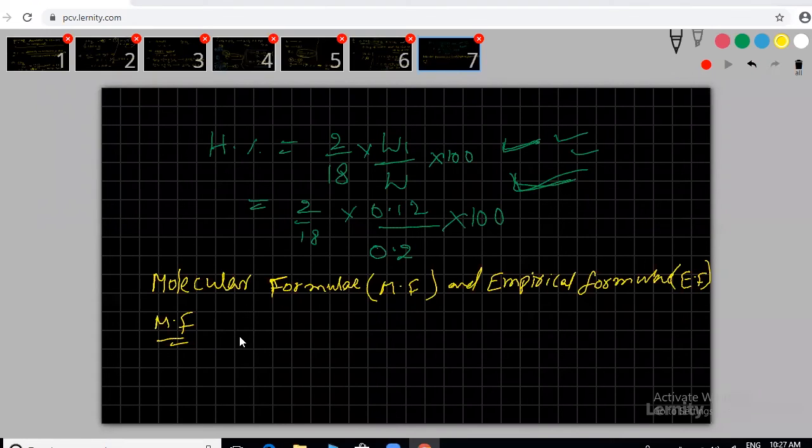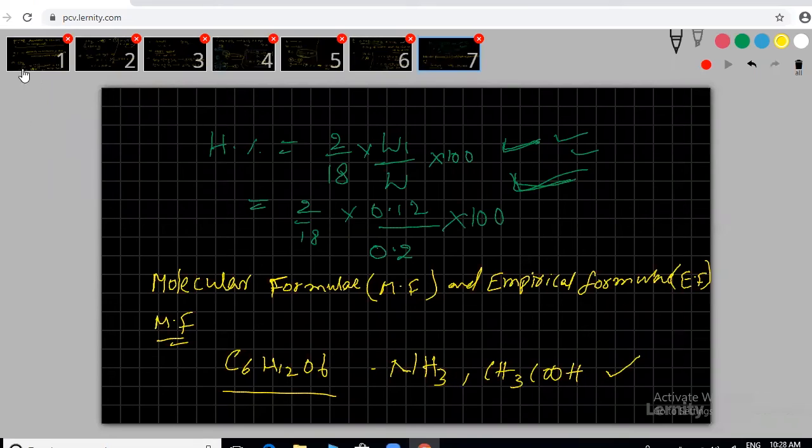For example, C6H12O6. This is the molecular formula of glucose. NH3, molecular formula of ammonia. Acetic acid, CH3COOH. All these are molecular formulas of the compounds. Clear?